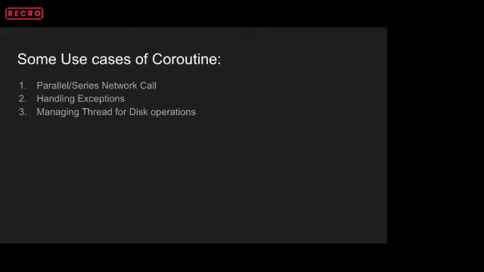Other than that, as you might be aware, the AsyncTask library has been deprecated by the Android team. So all the operations that we generally prefer doing there, like doInBackground or onPostExecute, are really helpful using coroutines.